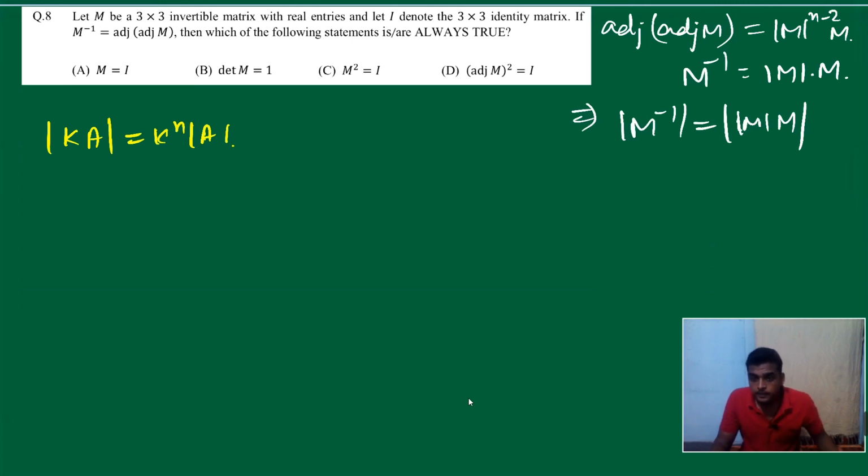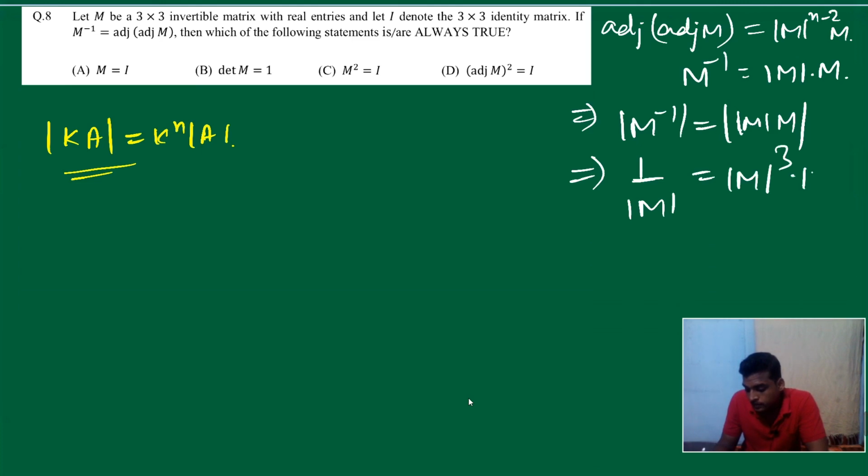So following this formula, 1 upon mod M, since mod of M inverse is 1 upon determinant of M, is equal to mod of M whole cube into mod of M. From here we can say mod of M raised to 5 is equal to 1. So the determinant of M is nothing but 1.